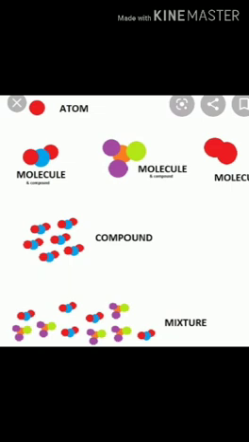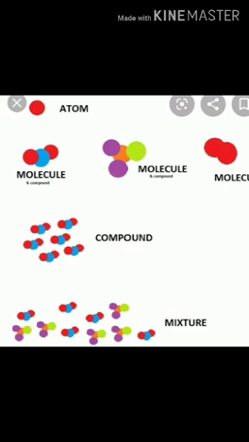Chemical substances. What are chemical substances? Chemical substances are made up of atoms and molecules. An atom is the smallest particle of a substance. Atoms may or may not exist independently. Molecules are formed when two or more atoms join together. Molecules can exist independently. Chemical substances can be divided into two major groups: pure substances and mixtures.